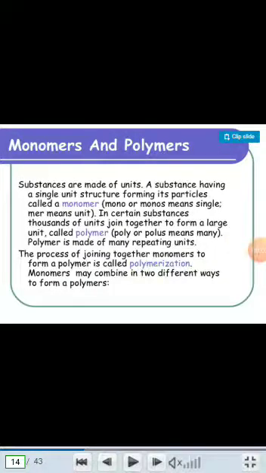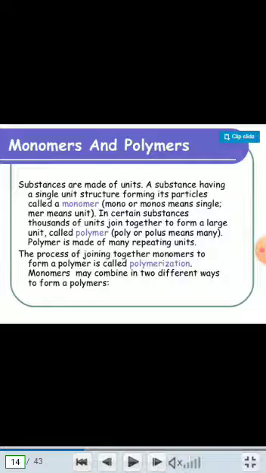Okay, students, so now let's discuss polymers. Here we can see what we mean by polymers. Substances are made up of units. Substances having a single unit structure forming their particles are called monomers. Mono means single, mer means unit. In certain substances, thousands of units join together to form a large unit called a polymer. Poly means many. So a polymer is made up of many repeating units.